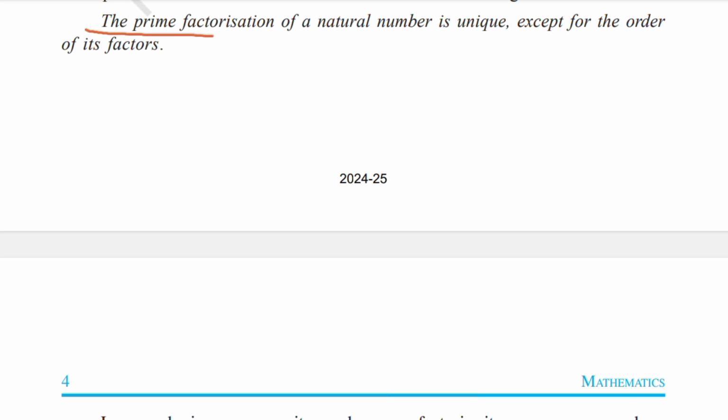The prime factorization of a natural number is unique, except for the order of its factors.